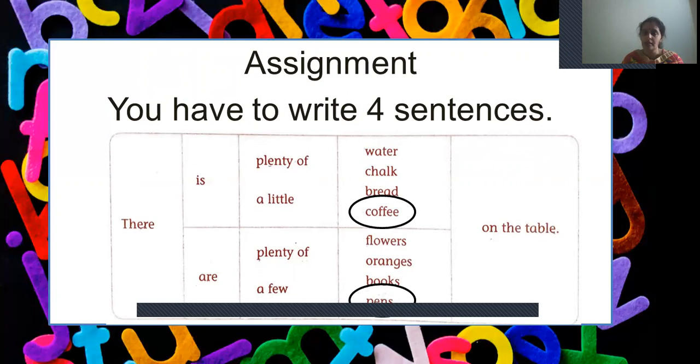Clear, children? I hope you all have understood everything. You have to make these 4 sentences and write them down in your book. They will be numbers 13, 14, 15 and 16. These 4 sentences you will be making and writing down in your book.